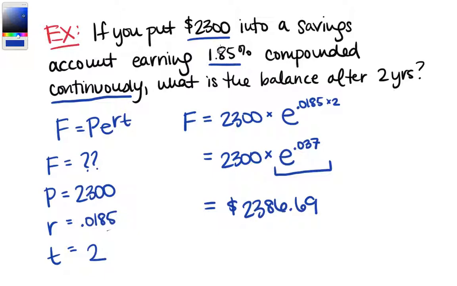Which is not that much higher than what we started with, but that's to be expected with a low interest rate like 1.85%. If you did this and you got something like $5,000, that's a red flag, right? If you just think about if that fits common sense, well, $2,300 isn't going to reach $5,000 in 2 years with a low percentage rate. So it's always a good idea to think to yourself, does my answer make some kind of sense? Does it fit with what's happening here? And this answer does. And that is it for today.